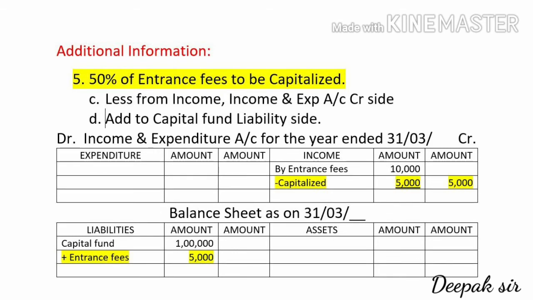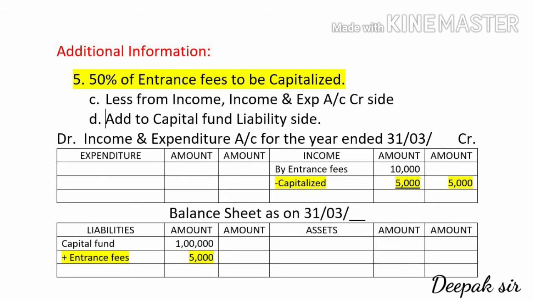So this 10,000 will be given on the receipt side of the receipt and payment account. I had written the amount in the inner column. In the adjustment it is given that 50% of entrance fees is to be capitalized. So from this 10,000 we have to capitalize 50% of the amount.